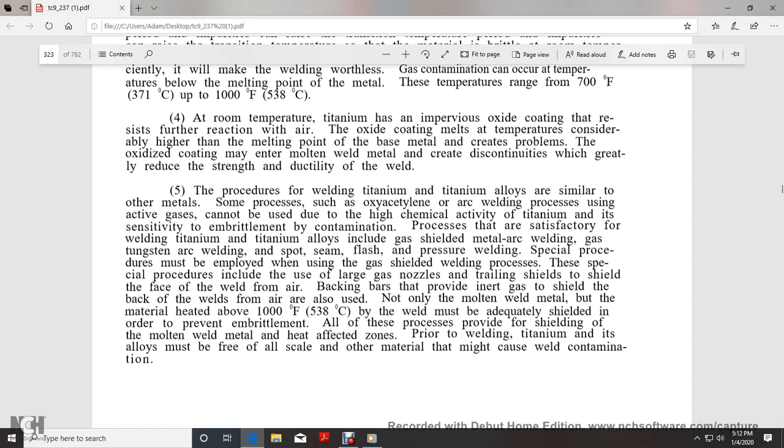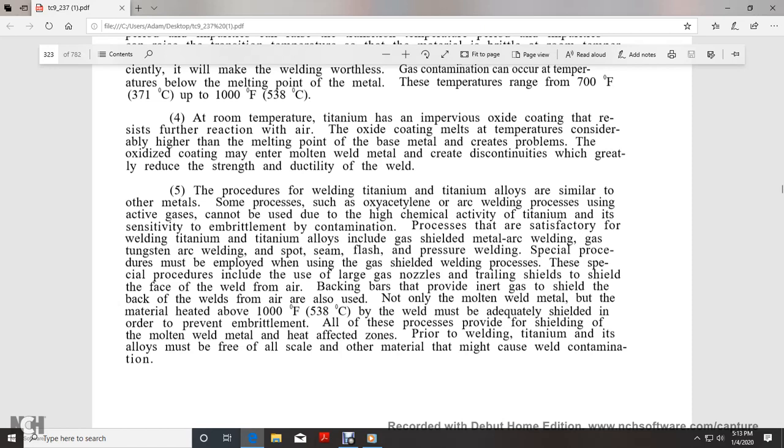Procedure for welding titanium. Titanium alloys are similar to other metals. Some processes, such as oxyacetylene and arc welding processes that use active gases, cannot be used with titanium because of its high chemical activity and its sensitivity to embrittlement by contamination. Other processes are satisfactory for welding titanium. Titanium alloys can also be welded by gas shielded metal arc welding, gas tungsten arc welding, spot, seam, and flash pressure welding.